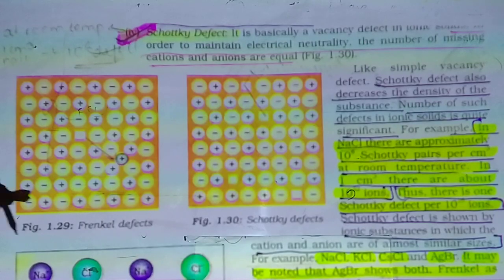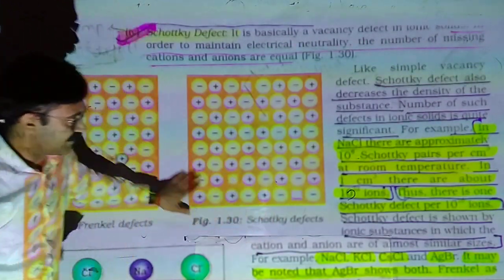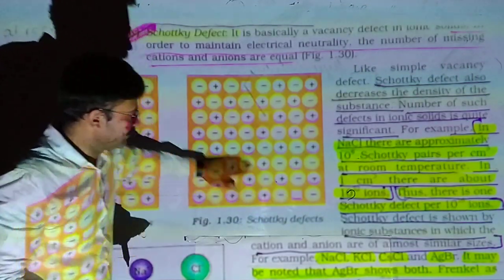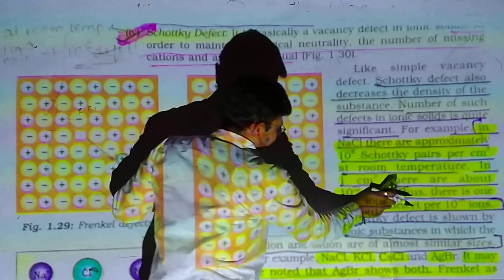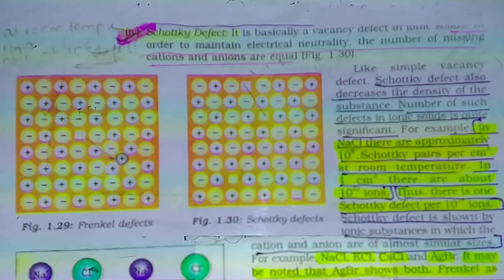It also decreases the density of the substance. Density decreases: earlier there were 100 ions, now it becomes 99. In the same volume the ions decrease, so naturally density decreases. The number of such defects in an ionic solid is quite significant.